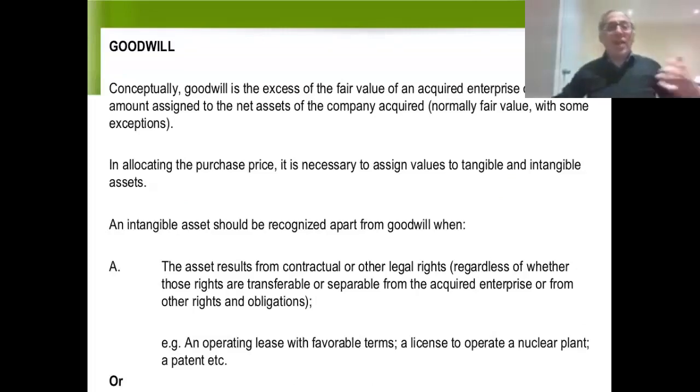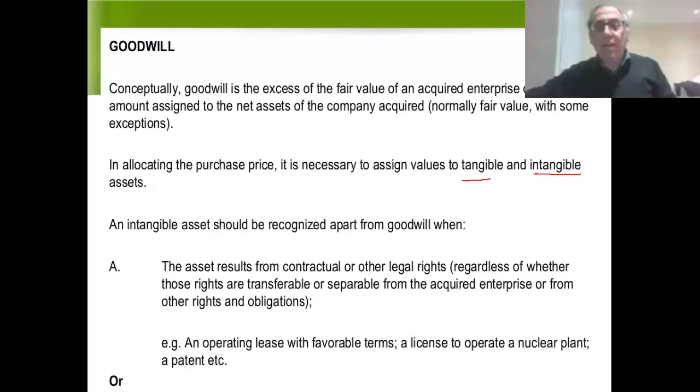So if A buys 100% of B for $1 million, let's assume that none of the exceptions exist, so all the sub's assets are at fair value, and the net assets of the sub are $900,000, and the company paid $1 million. We would assume the goodwill is $1 million minus 900, which is 100,000. The acquiring company was willing to pay an extra 100K above the value of the net assets because of goodwill. Now, in allocating the purchase price, we are not allowed to bury tangible and even intangible assets in goodwill.